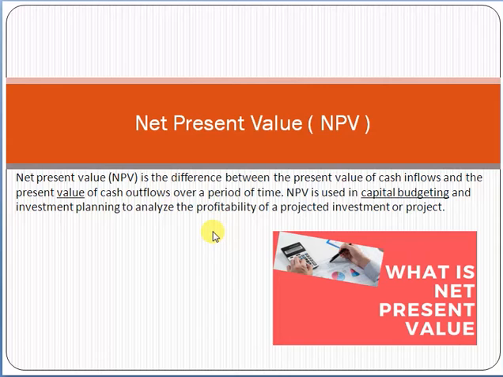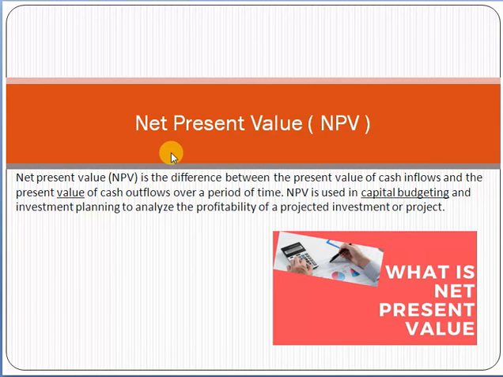Net present value. Friends, this is a method which we use for selection of a project, whenever we are selecting a project or whenever companies are initiating a project. This is the approach which we use generally to decide whether to initiate a project or not. So net present value tells you the current present value of a project.